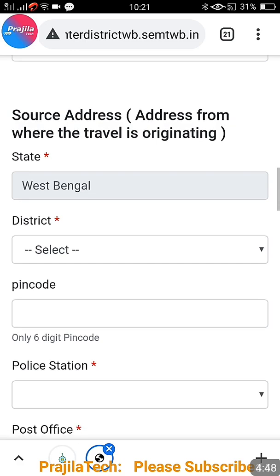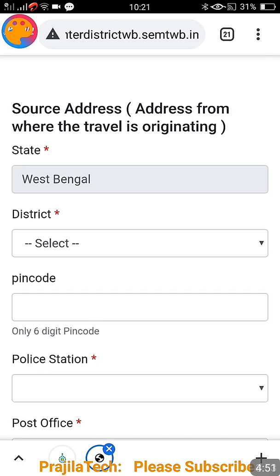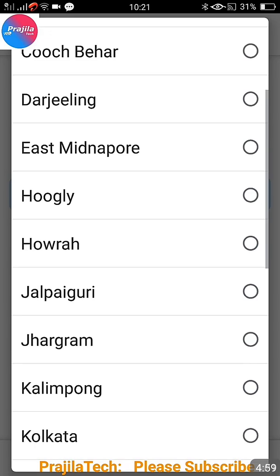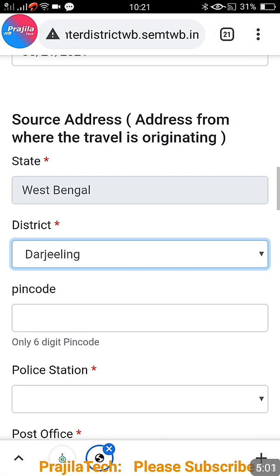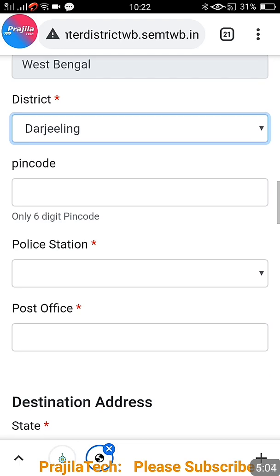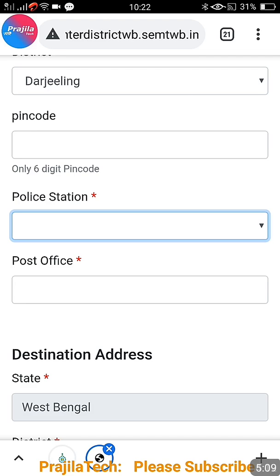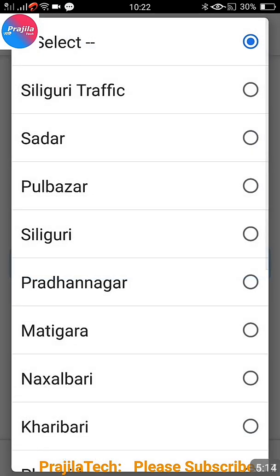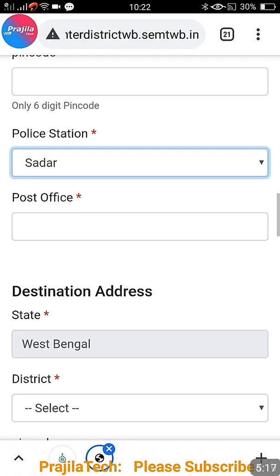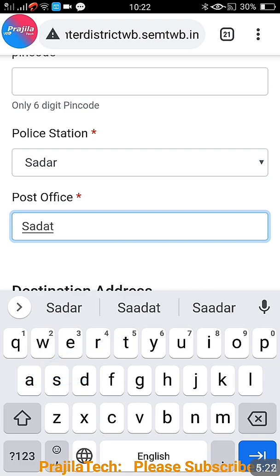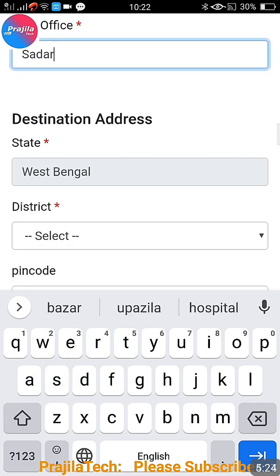It's also possible. Now your source address means exactly from where you are starting, from West Bengal. Okay, so you can't change the state. You have to select the district, from which district you are going to start your travel. So let me select this, and pin code is also must. You can't skip it, friends. You have to select the pin code. Sometimes if you click on police station, it is not active. What you have to do, again go back and change the district, okay, then police station will come active.